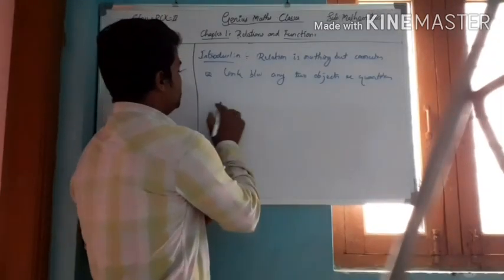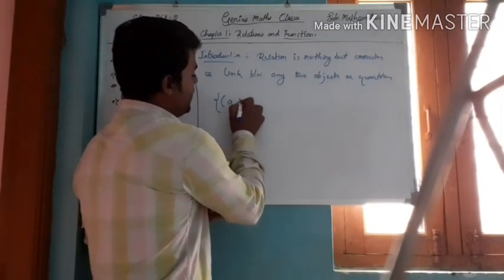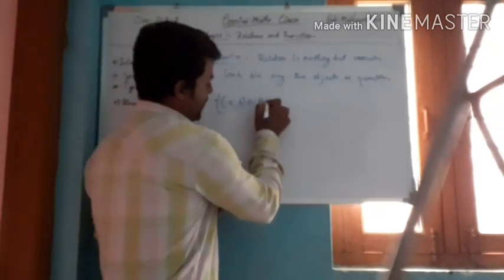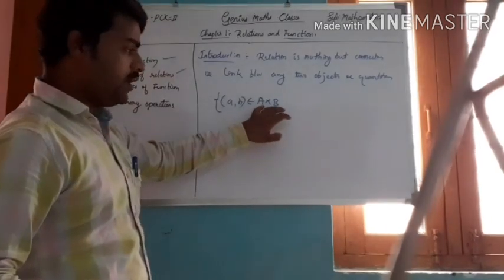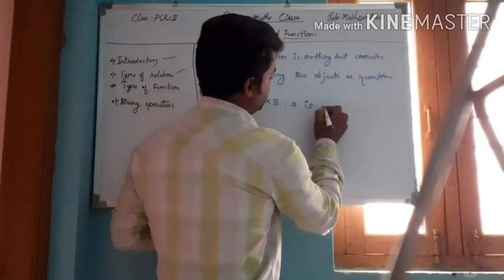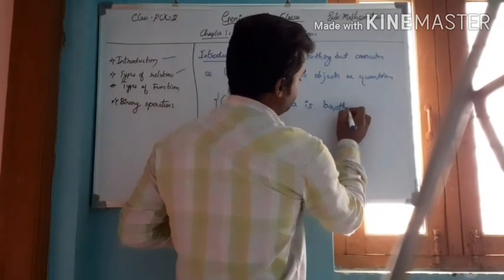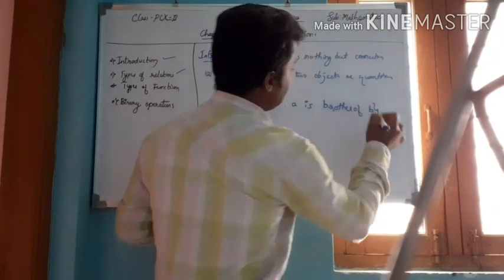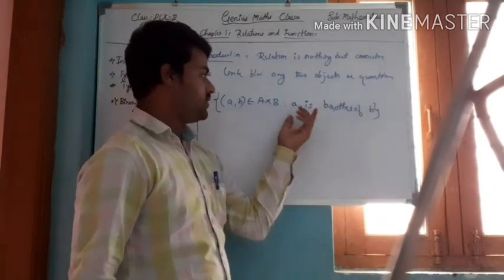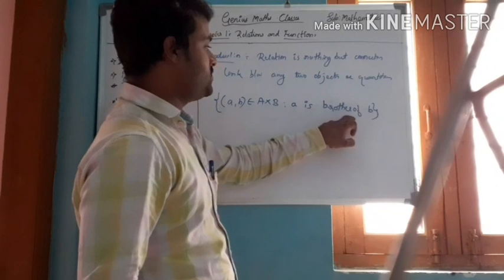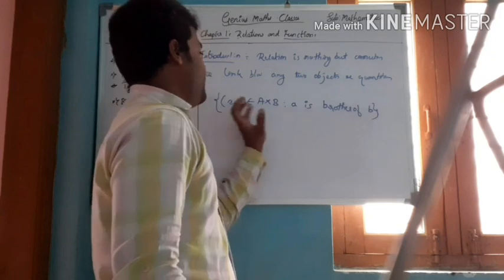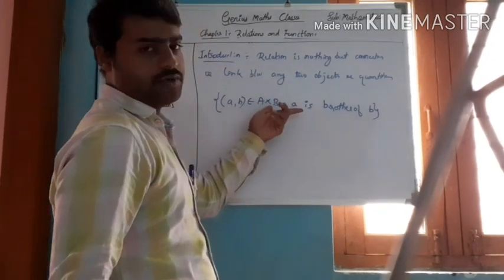So just consider, I am always writing the relationship as an ordered pair (A, B) which belongs to A cross B. With the Cartesian product, I am going to define the relation. For example, A is a brother of B. So (A, B) belongs to A cross B, that is, A is brother of B. Using the brother relation, I am defining the relationship between A and B, which belongs to the Cartesian product A cross B.